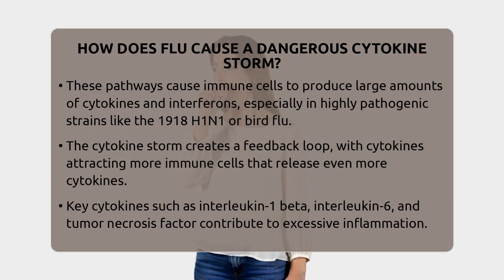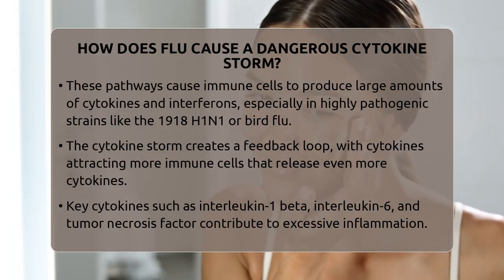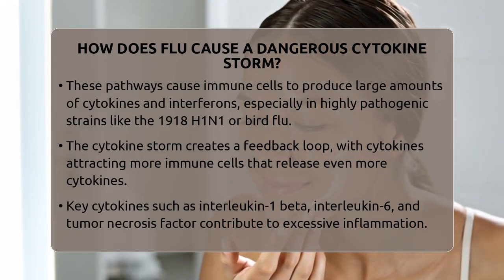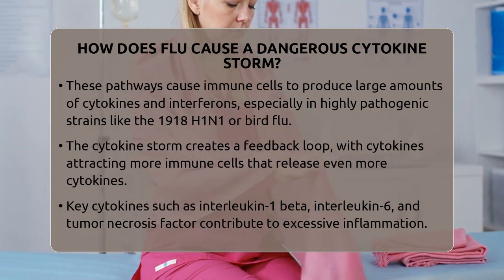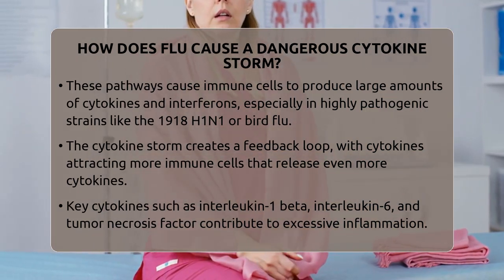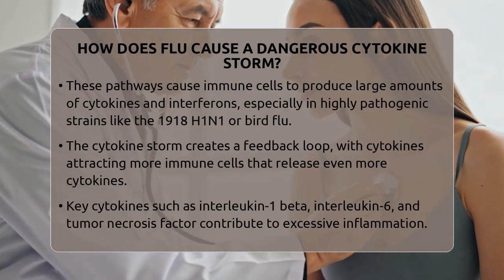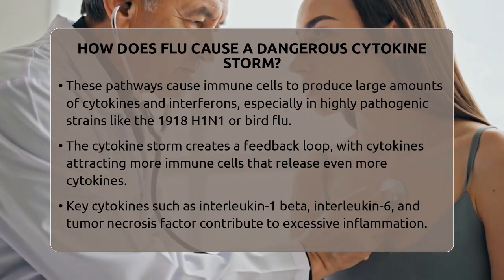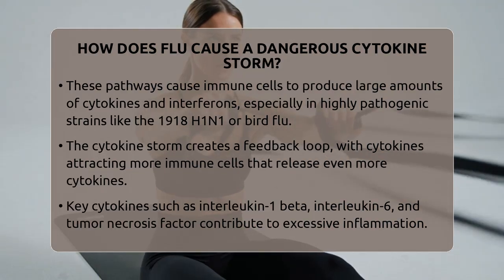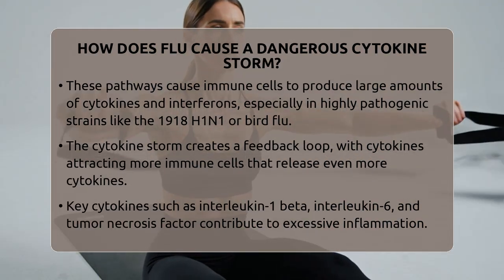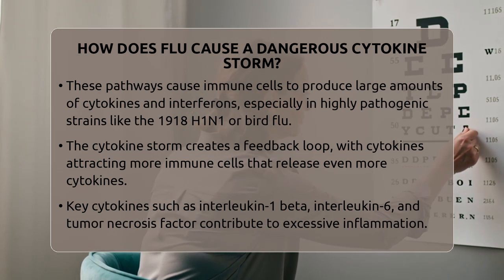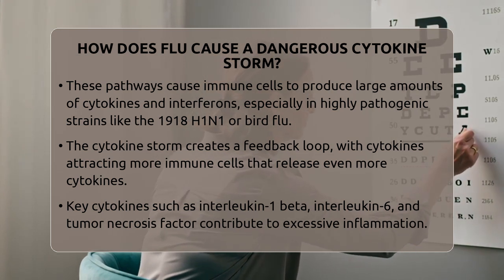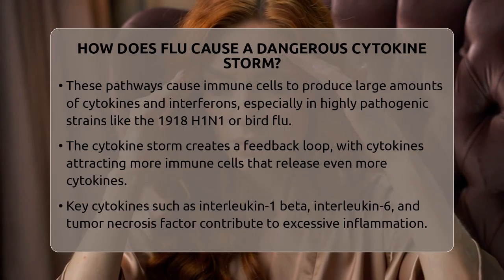Normally, this process helps contain the infection, but during a cytokine storm, it spirals out of control. The immune system essentially loses its ability to regulate itself, leading to excessive inflammation. This uncontrolled cytokine production causes widespread tissue damage, especially in the lungs. The inflammation can damage the delicate lung tissue, leading to acute respiratory distress syndrome, where breathing becomes severely compromised.